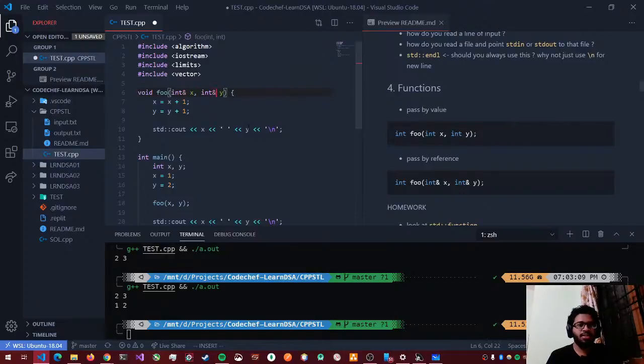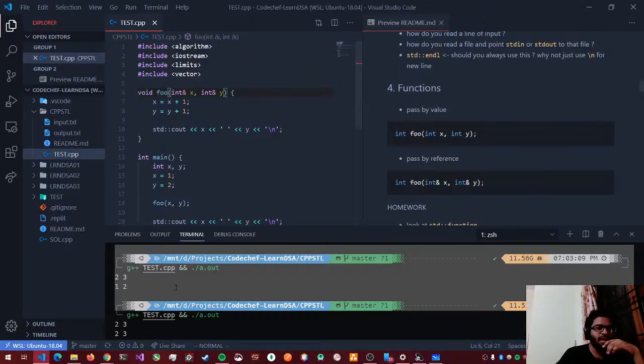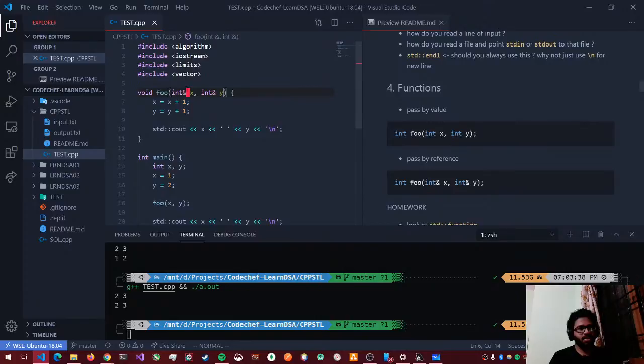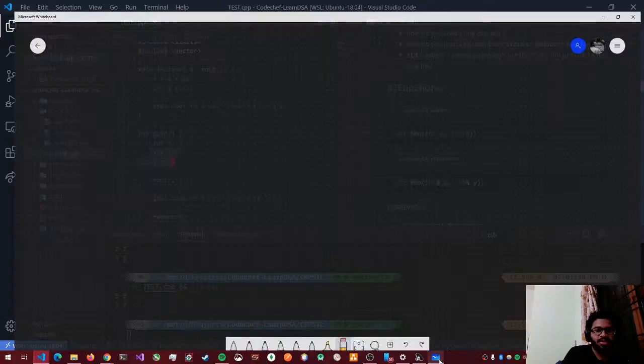I'll tell you what this is. Now if I run this function, my values are now changed. So what this ampersand does is x is now passed by reference. So basically I passed x and y to the foo function, right? So whatever this x is, it is the same as that x. Let me try to tell you what that means.